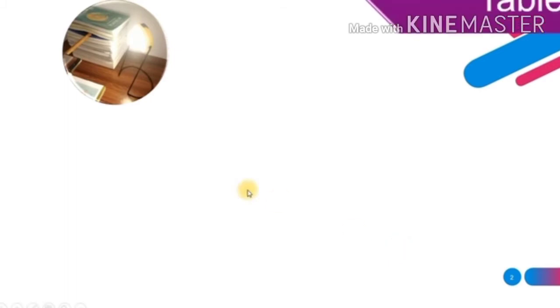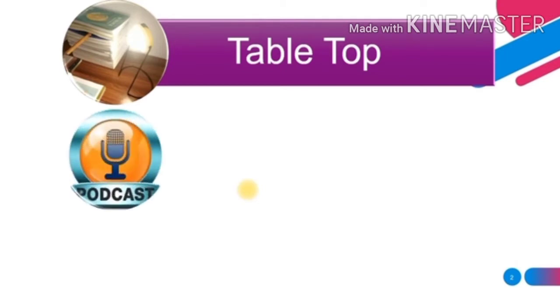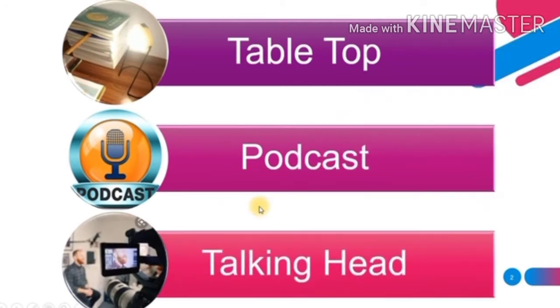See, this is an image of a tabletop video. You can use this technique to ask your students some question by showing them images, and the answer emerges just after a few seconds. Podcast, and then this is the talking head. This technique is done just by grouping and ungrouping the titles, and we will be discussing how to create this effect in the later part of the presentation.